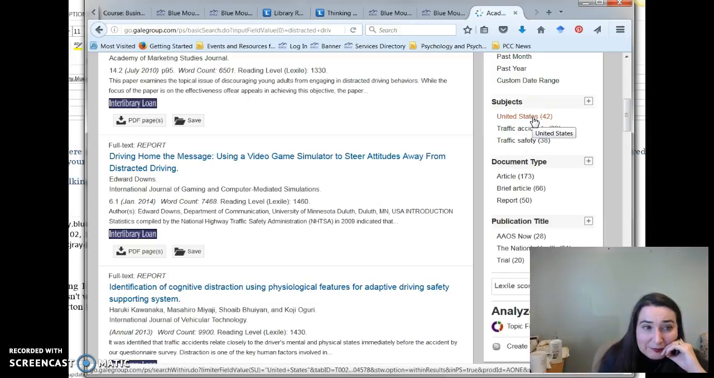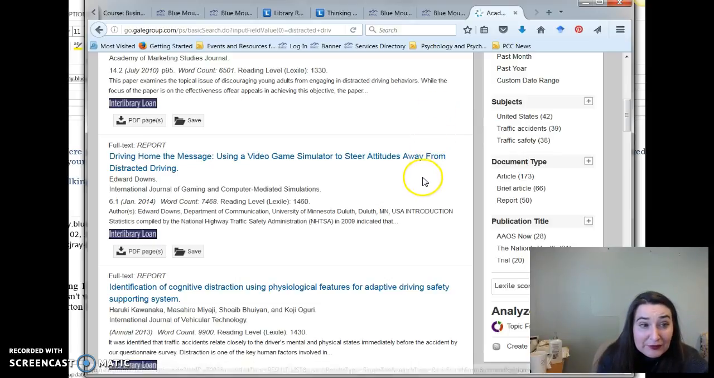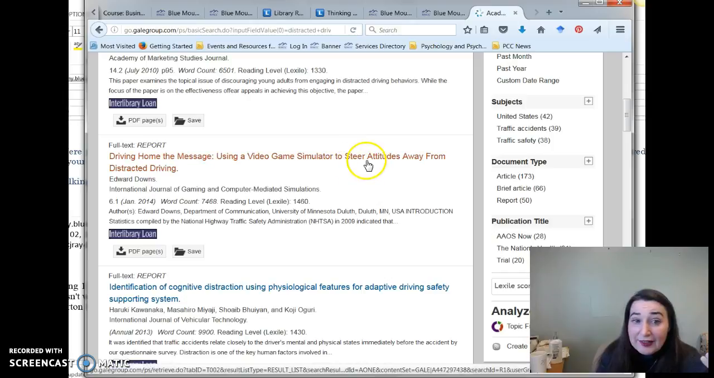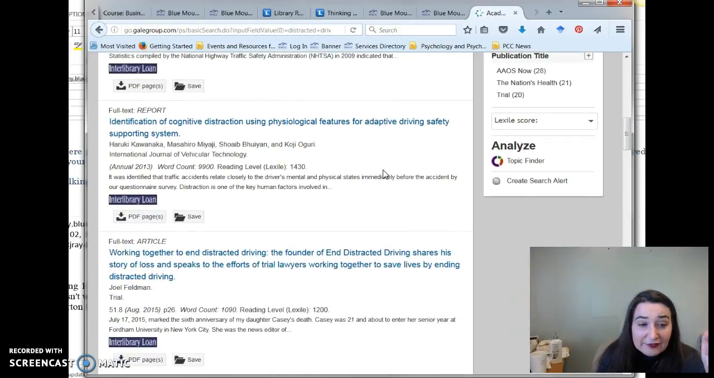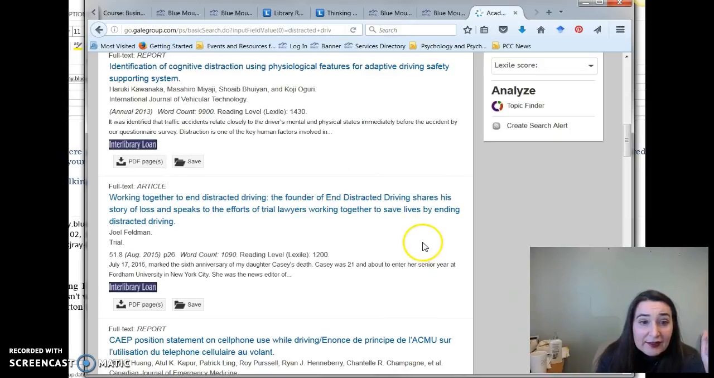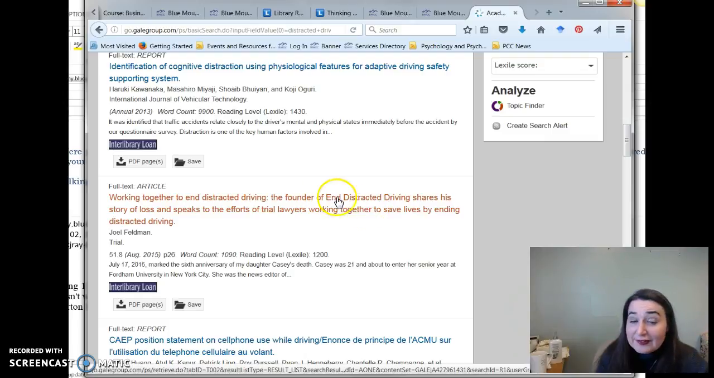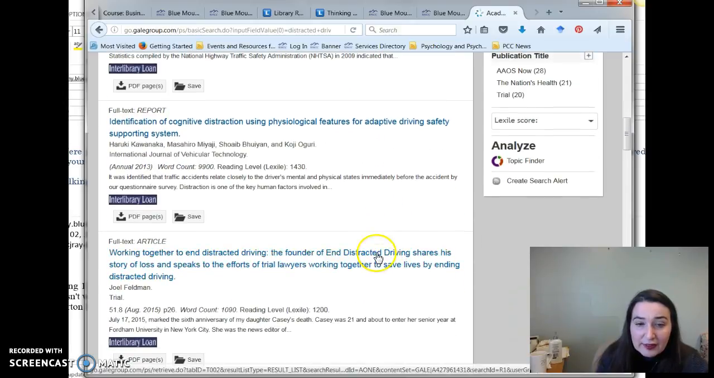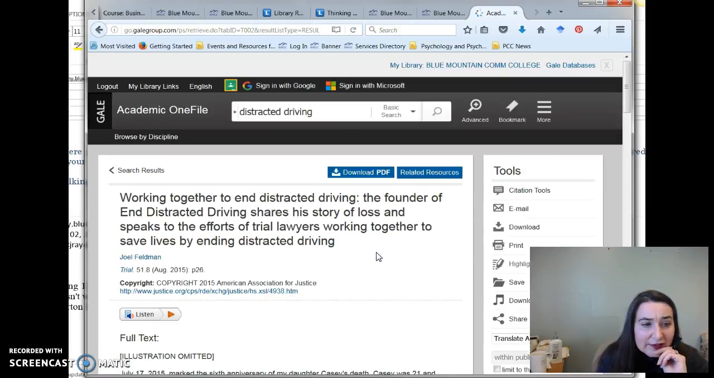You might want to look at traffic safety, traffic accidents. But at the same time, you might just browse through here and see what is helpful. I mean, this report right here looks like it is about how to solve this problem of distracted driving. In this case, they're arguing that using a video game simulator might help resolve distracted driving. Here's another solution-oriented article. The founder of End Distracted Driving. This is a group you might want to look up, actually, assuming you want to take a solutions approach to this issue. Again, to get to any of these articles, you'll just click there.